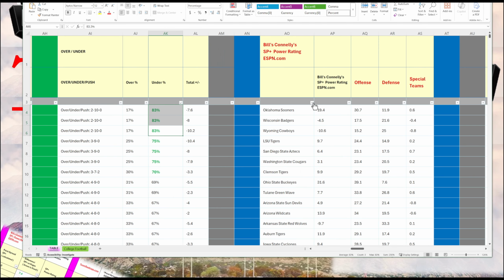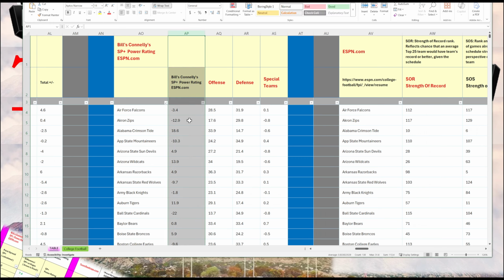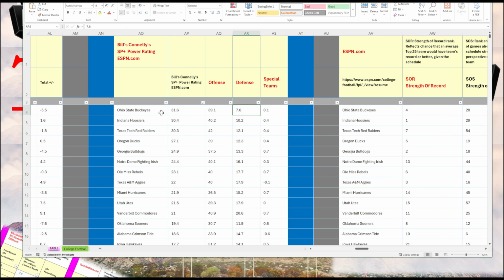So resetting at A to Z. Here's Bill Connelly's SP+ power rating, but I also include his breakdown with offense, defense, and special teams. How are these related? So let's sort here. Ohio State: what you do is you take the offense, subtract the defense, add special teams, and that gives you the overall number.